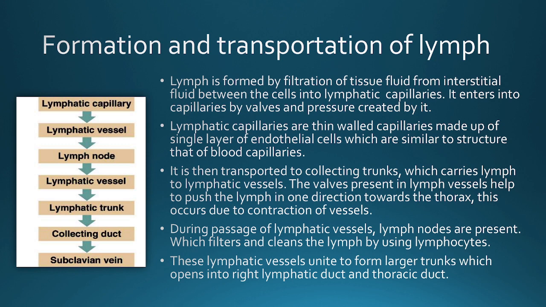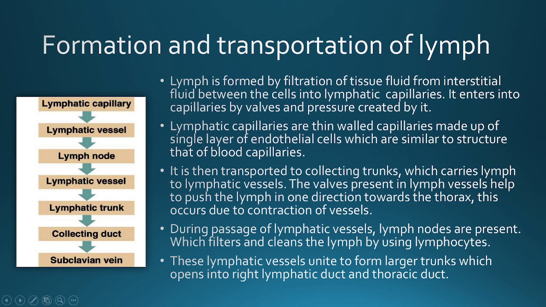These lymphatic vessels unite to form larger trunks which open into the right lymphatic duct and the thoracic duct. Now we have collected all our lymph, but it has to be passed forward to our larger trunks, to the right lymphatic duct and the left lymphatic duct, also known as the thoracic duct. Look at the diagram.